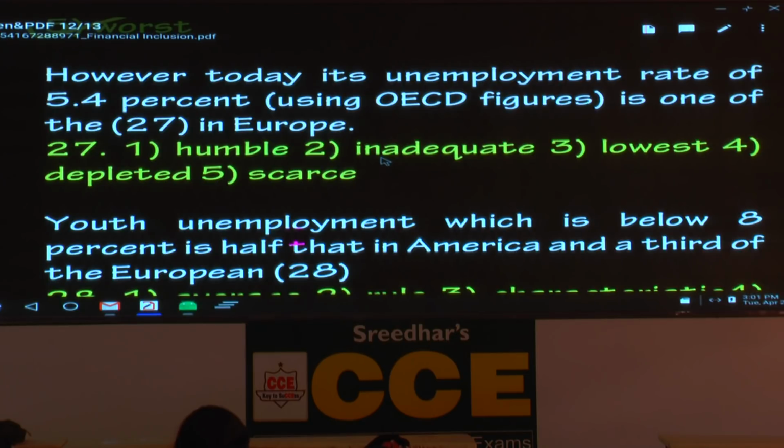Now, scarce also means shortage, inadequate. Now, what is the answer here? 5.4% is one of the lowest in Europe. Unemployment, that is the lowest. Answer is the third option.